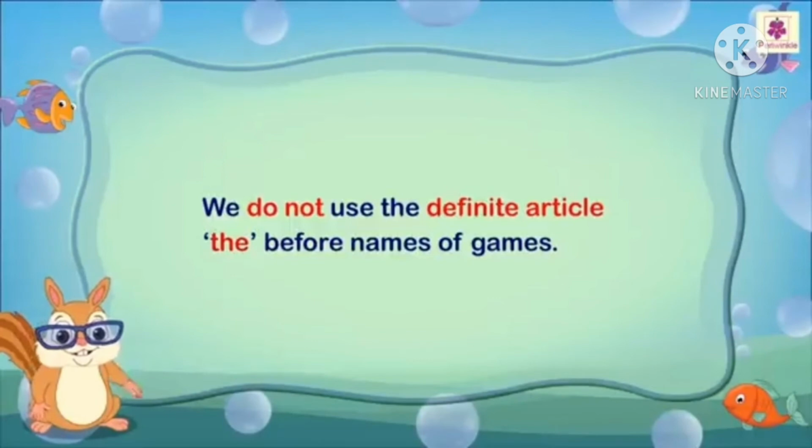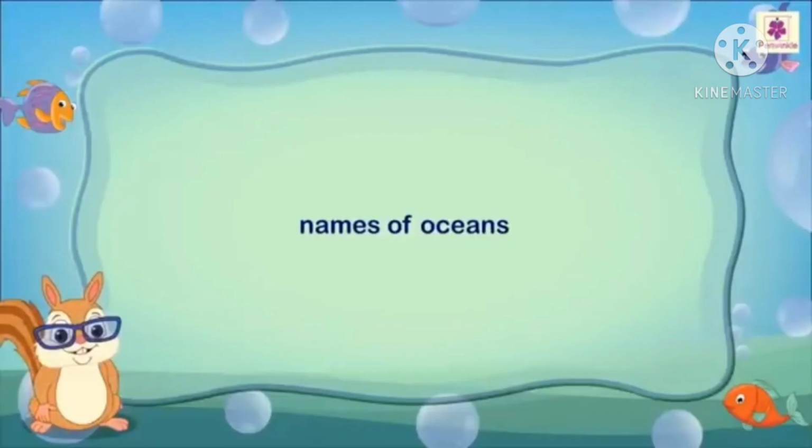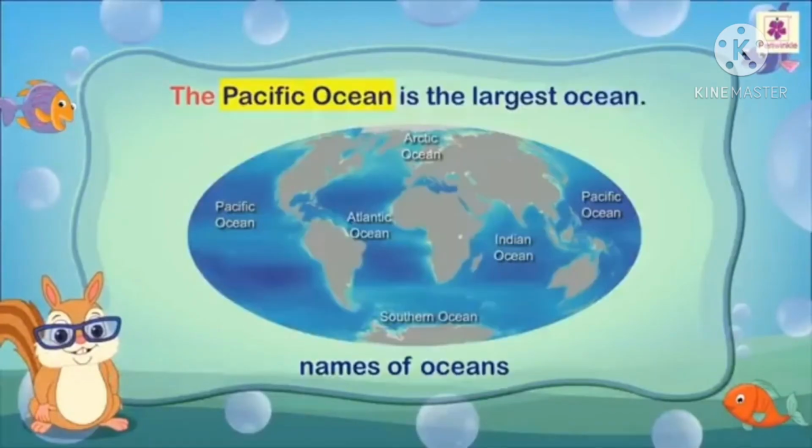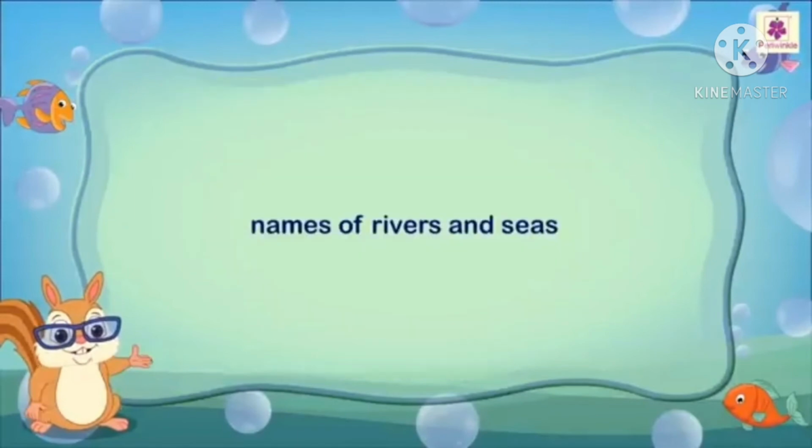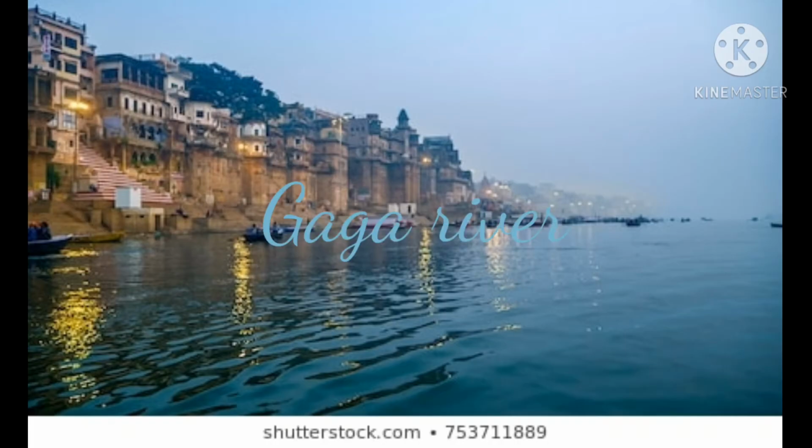And we do not use the definite article the before names of games. And we use the with the following proper nouns. Names of oceans. The Pacific Ocean is the largest ocean. Next, the names of rivers and seas. The Ganga is the sacred river.